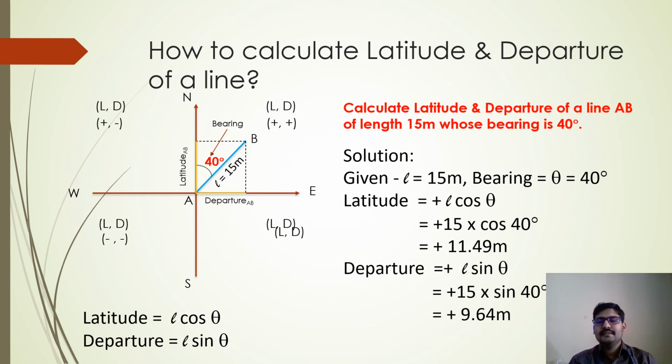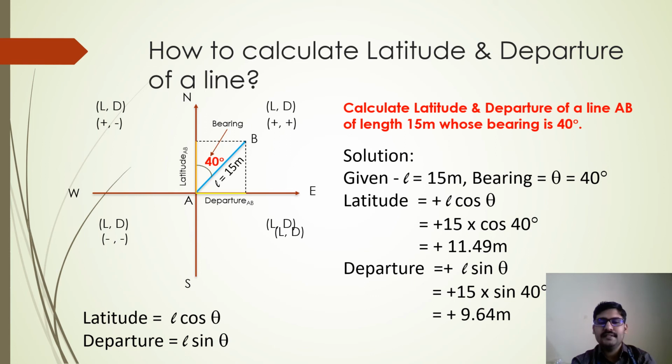So what he says, there is a line AB and length of that line AB is 15 meter and bearing of the line is given 40 degree. So bearing means what? Angle made by the line with north direction, right? So same thing is being drawn over the diagram. So in the diagram you can see that there is a line AB, right?